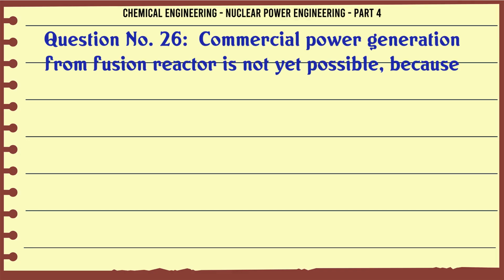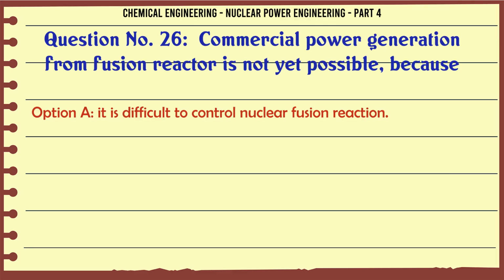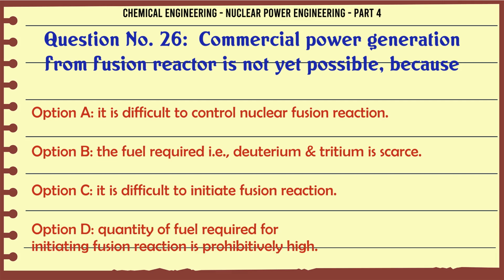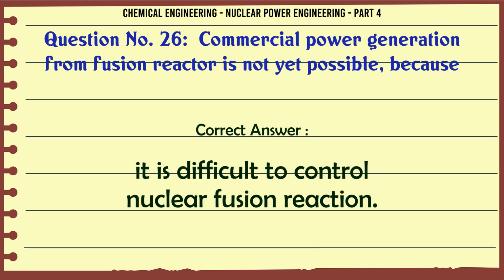Commercial power generation from a fusion reactor is not yet possible because A. it is difficult to control nuclear fusion reaction, B. the fuel required, i.e. deuterium-tritium, is scarce, C. it is difficult to initiate fusion reaction, D. the quantity of fuel required for initiating fusion reaction is prohibitively high. The correct answer is it is difficult to control nuclear fusion reaction.